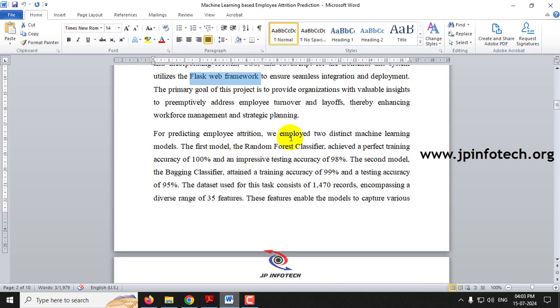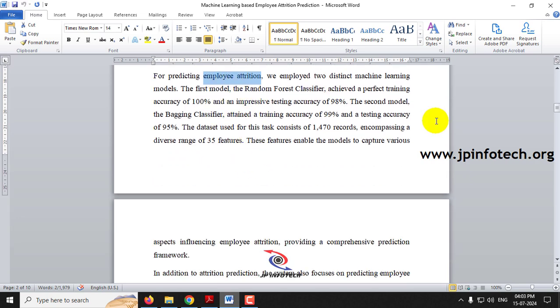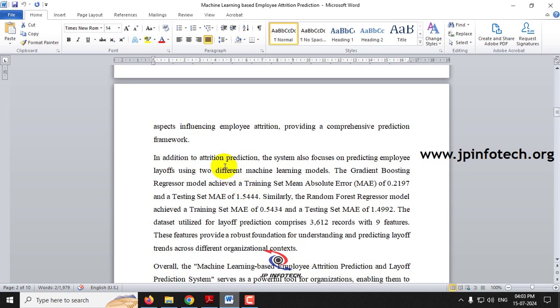Here you can see the 2 distinct models that we have used for employee attrition: one is random forest and the other is the bagging classifier, along with the accuracy values. Here you can see the dataset records. For employee attrition we have used a dataset which contains 1470 records with around 35 features. And coming to layoff prediction, we have used 3612 dataset records with 9 features.